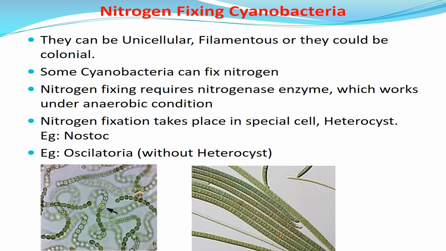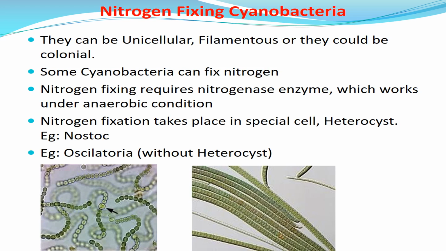Some of the cyanobacteria can fix nitrogen. For fixing nitrogen, the enzyme which is required is nitrogenase. The enzyme nitrogenase works in anaerobic condition. So now, when it is working in anaerobic condition, this particular cyanobacteria is producing oxygen.